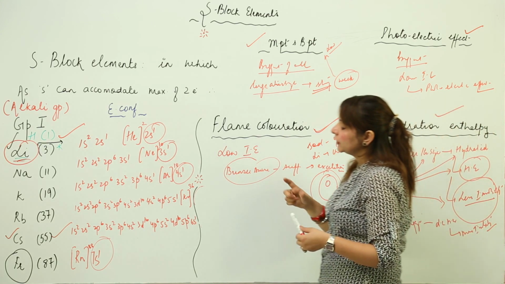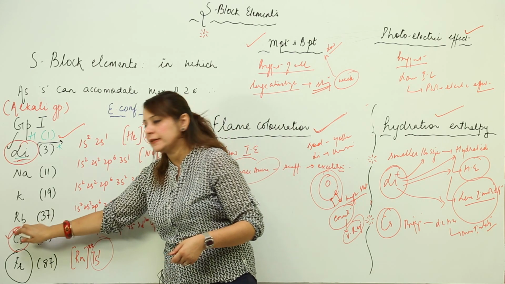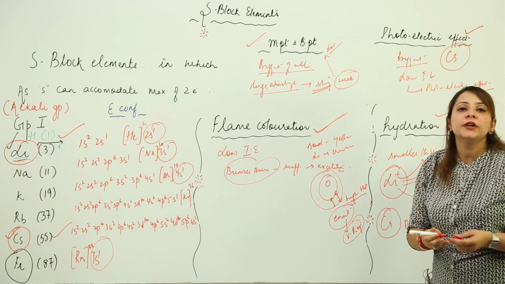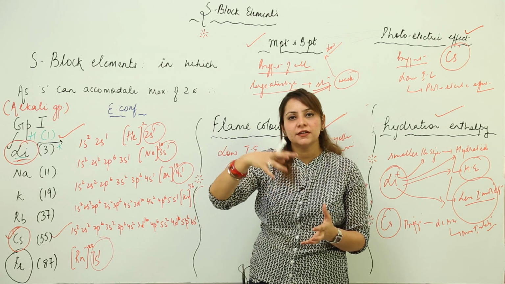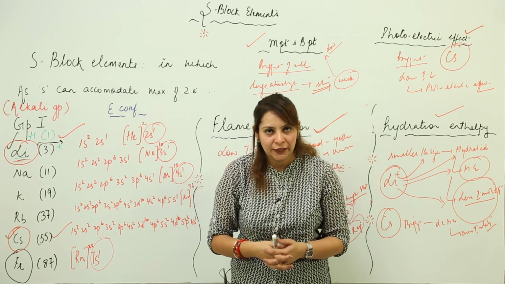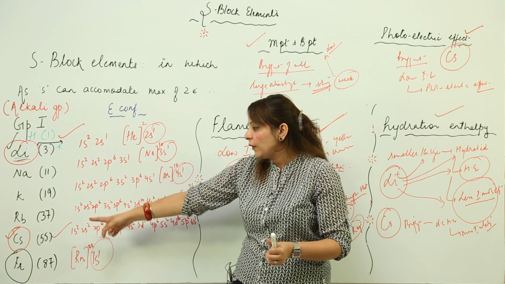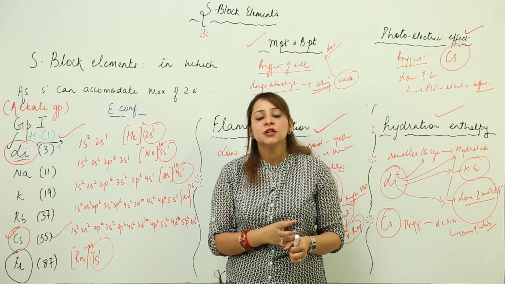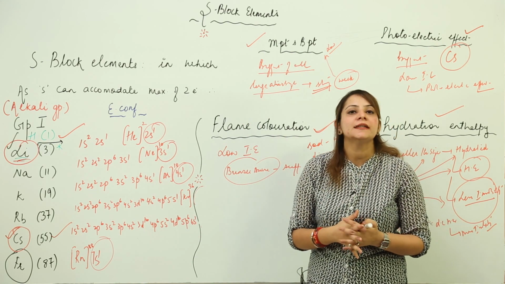But as far as we are concerned with the typical metal which will have the lowest ionization energy, that will probably be cesium, right, because cesium possesses the lowest ionization energy. So it is the best suited metal for the photoelectric effect, because when light of suitable frequency falls on it, it can cause the ejection of the electron, and this is the photoelectric effect. So in a photoelectric cell the best used metal is cesium. Why? Because it is bigger in size, it possesses the lowest ionization energy among all alkali metals, so ejection of electrons is comparatively very easy, right. So that is the photoelectric effect.